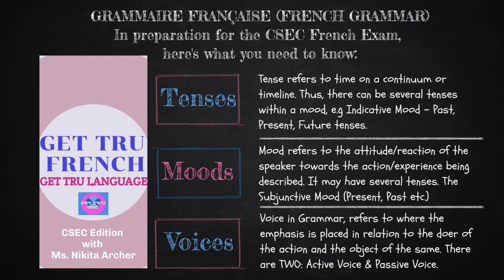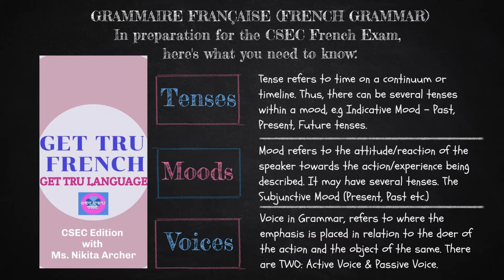But in the first example, the active voice, Jean a mangé la pomme, we have avoir in the present tense and the past participle of manger, which is pronounced just like the infinitive, but it is spelled M-A-N-G-E, accent aigu, acute accent. It's the same past participle we take for the passive voice, however, a slight change.